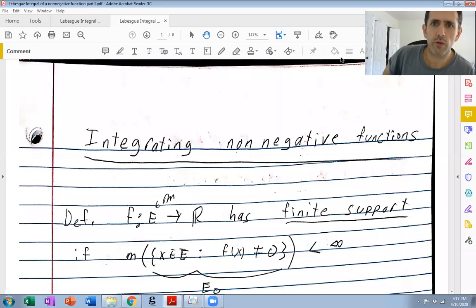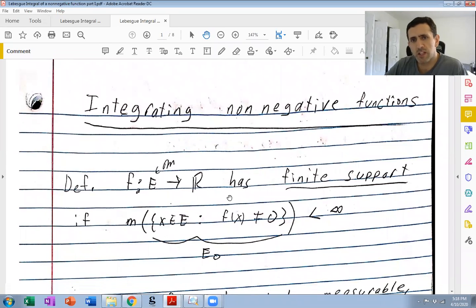All right, so what I want to do now is discuss how to integrate very general non-negative functions in a way that'll end up extending how we've integrated bounded measurable functions on a set of finite measure. Okay, so to do that, we need two simple definitions.